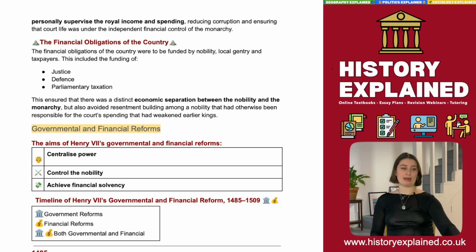So let's move on and have a look at what these reforms actually look like, the timeline of them, and how they were implemented. So here we've got a timeline.